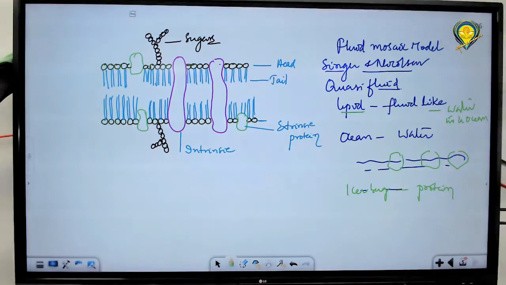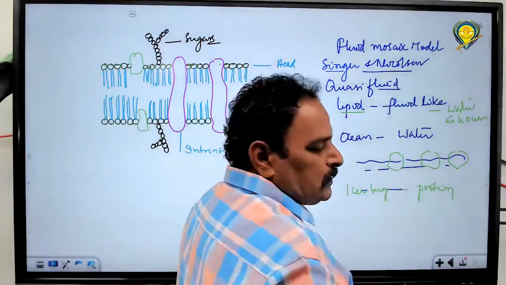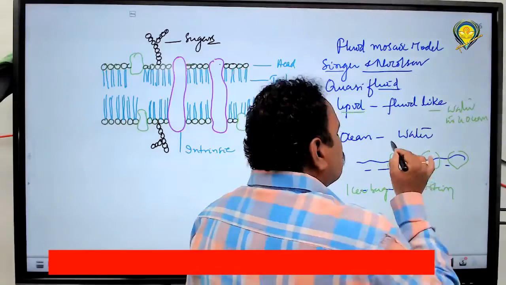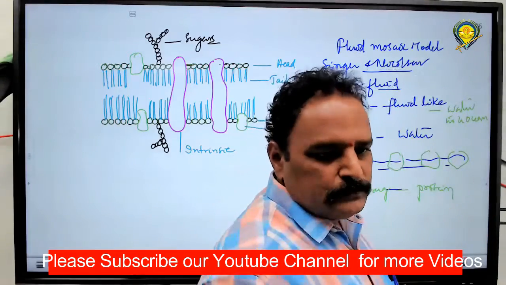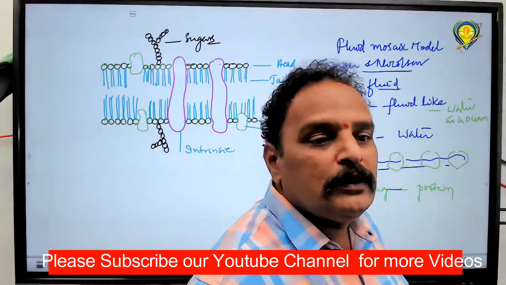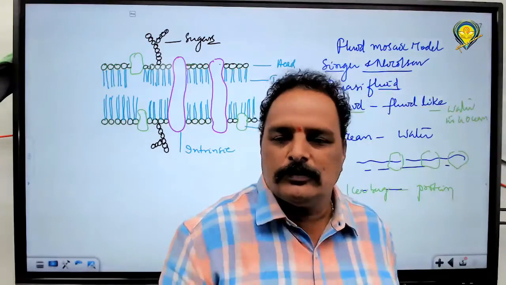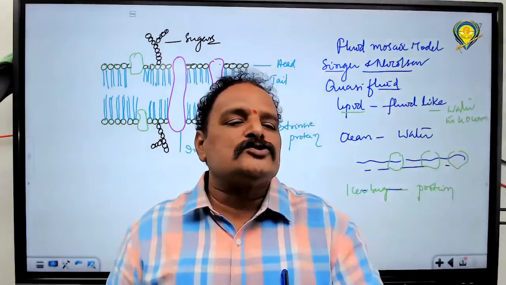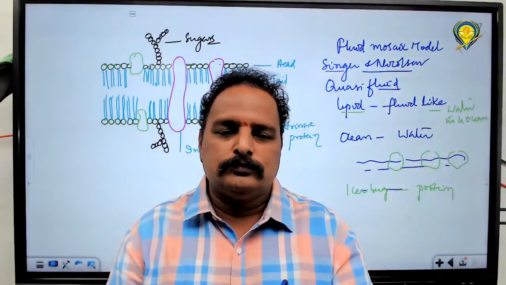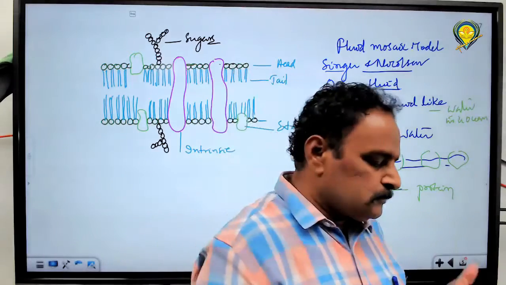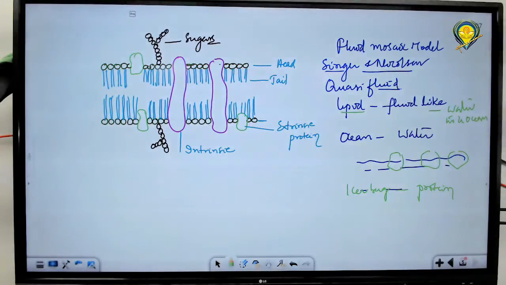So proteins are not restricted. Suppose a protein iceberg is here. Listen carefully. You cannot say it will remain as such. When it is a solid structure, it cannot move. Just like in halwa, cashews are fixed. They cannot move because it has been solidified. There is no movement of the cashew.